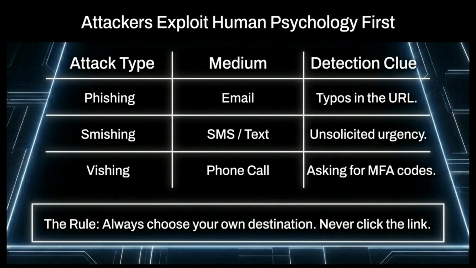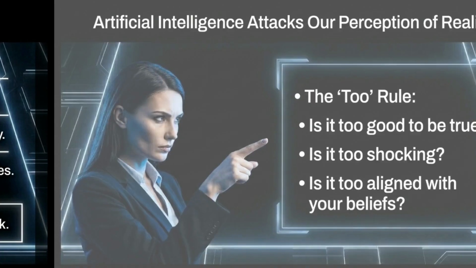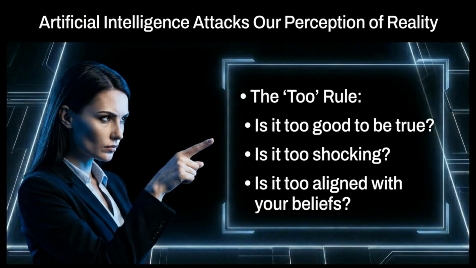Attackers exploit human psychology first through phishing, smishing, and vishing. The rule to follow is: always choose your own destination. Never click the link. Artificial intelligence is increasingly used to attack our perception of reality.